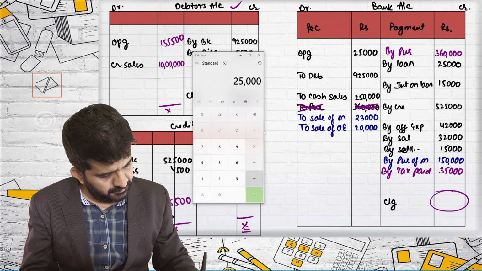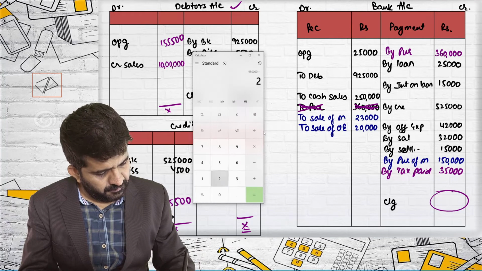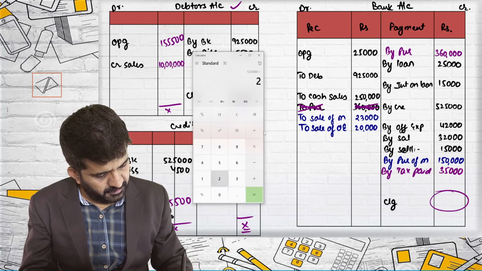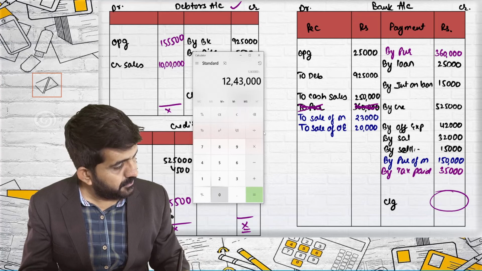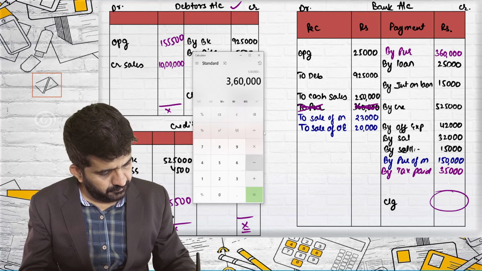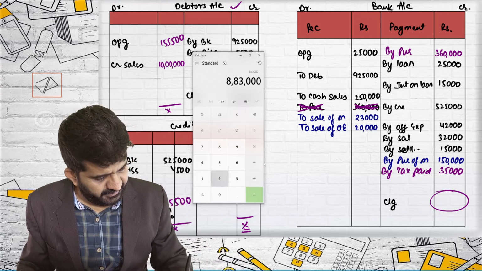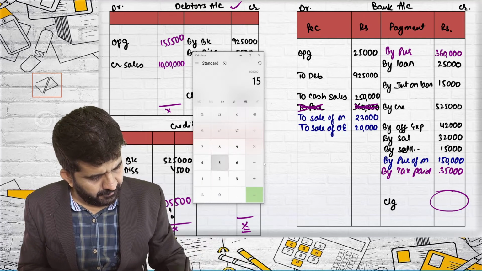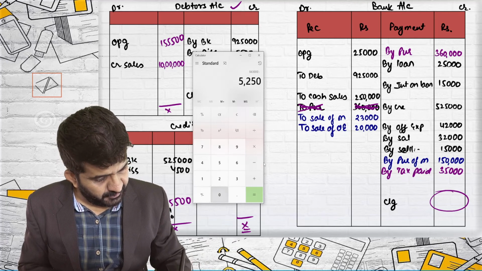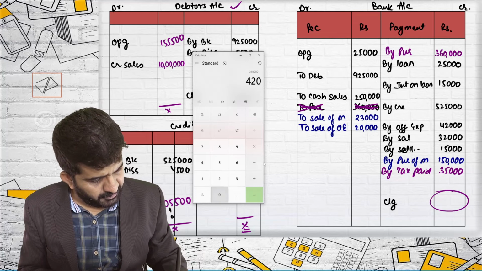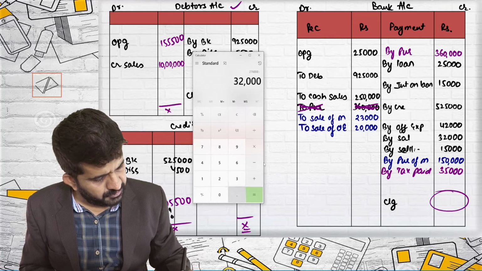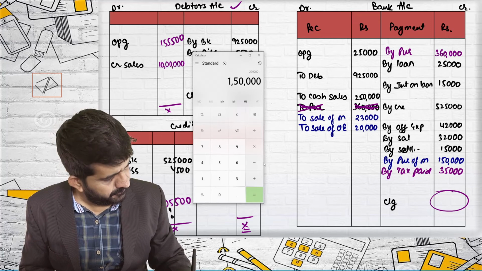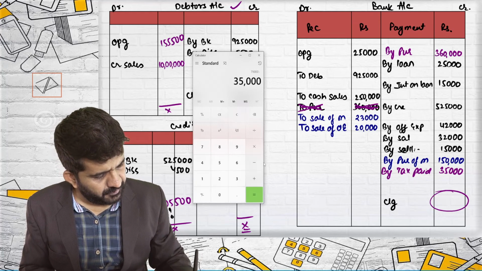It is 25,000 plus 9,25,000 plus 2,50,000 plus 23,000 plus 20,000 minus 3,60,000 minus 25,000 minus 15,000 minus 5,25,000 minus 42,000 minus 32,000 minus 15,000 minus 1,50,000 minus 35,000.